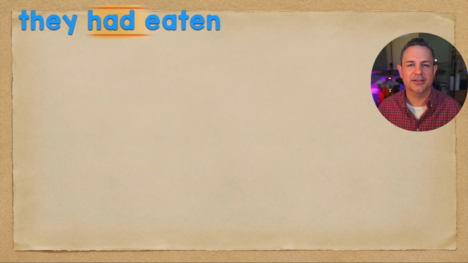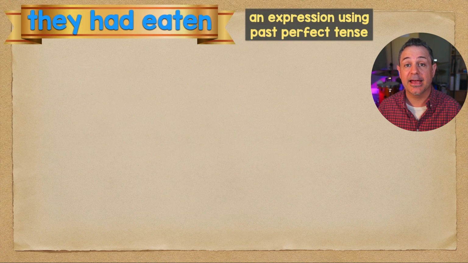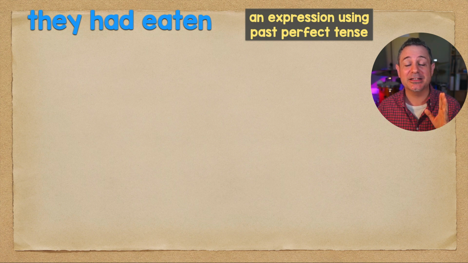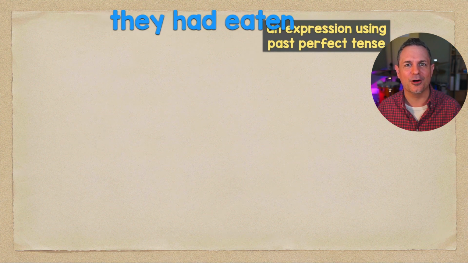Okay, let's take a look at this language target. They had eaten. Now, normally I don't do this, but I thought this would be a good opportunity to teach you a little grammar. They had eaten is an expression using past perfect tense. Let me explain this for you now so that you understand it once and for all.